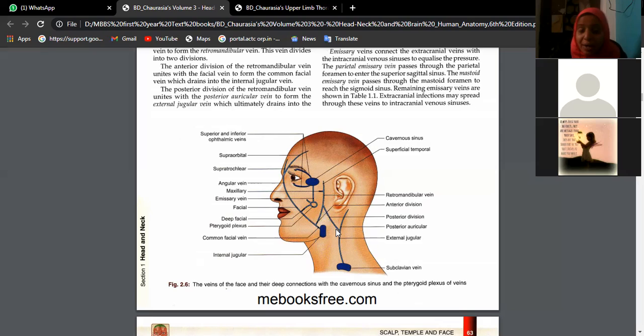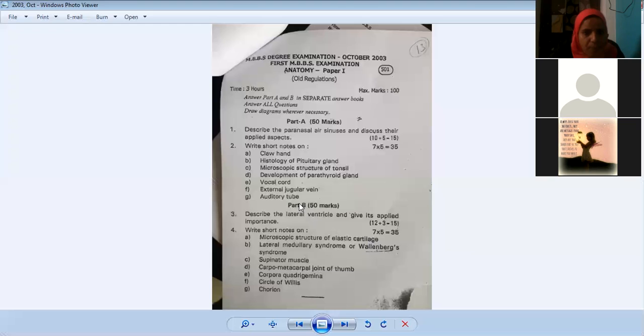The posterior division of the retromandibular vein drains into the posterior auricular vein. Together they form the external jugular vein. The external jugular vein drains into the subclavian vein. So this picture will help you answer three questions: venous drainage of the scalp, venous drainage of the face, and formation of the external jugular vein.